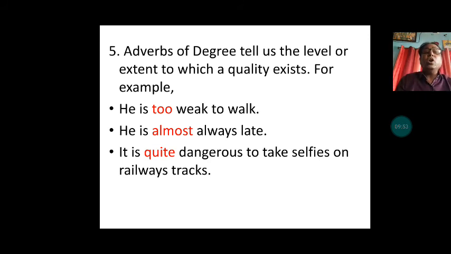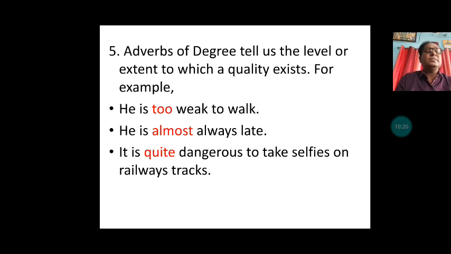He is almost always late. So again in this sentence, "almost" tells about the degree. That's why these highlighted words are adverbs of degree, extent or level of something. It is quite dangerous to take selfies on railway tracks.